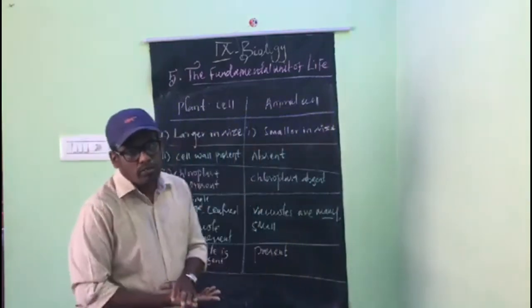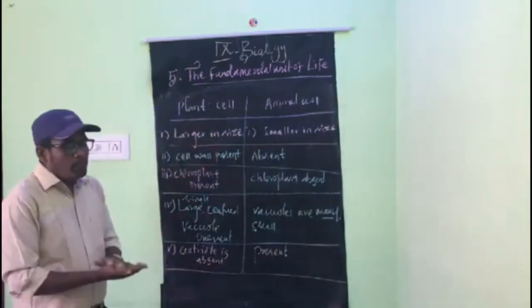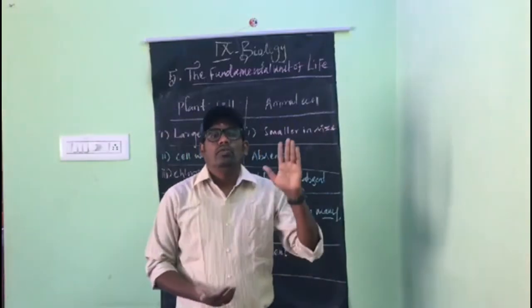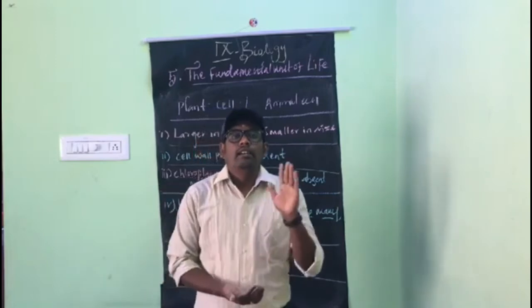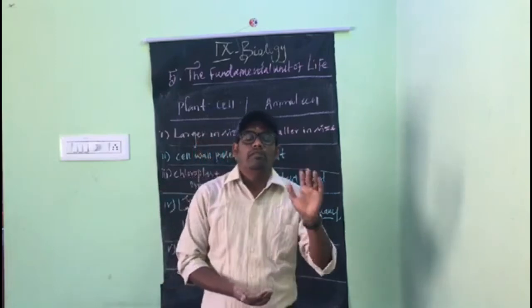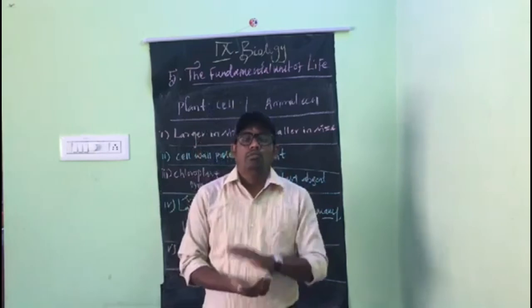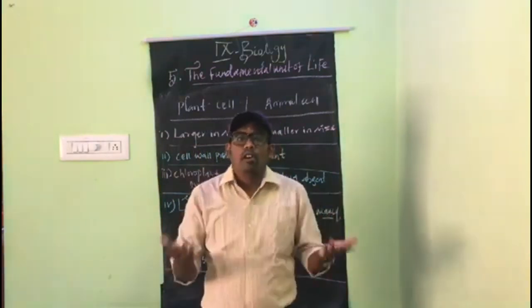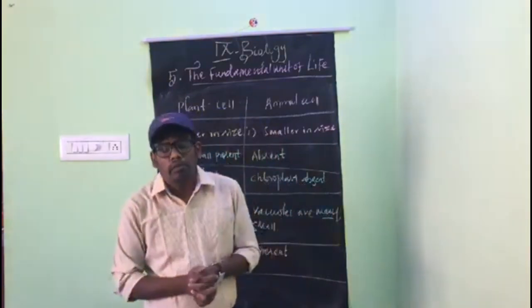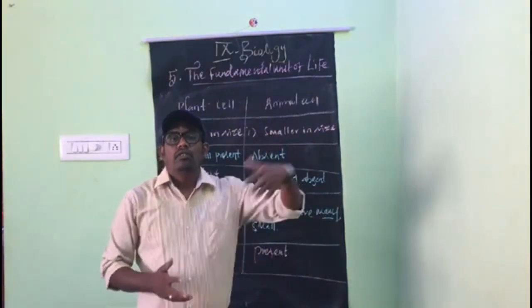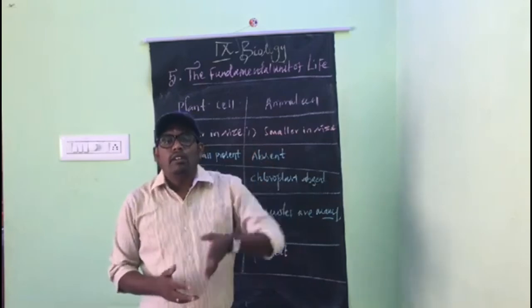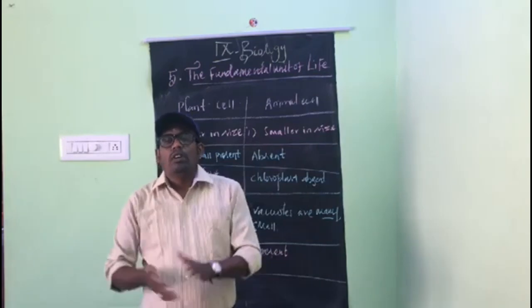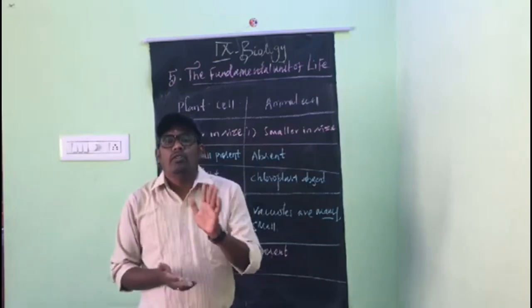These are the major points. So kindly note it down. And a very important one is the diagram. You must follow the textbook diagram which is given in our textbook. In 6th and 7th you may have followed some other plant cell and animal cell diagram, but leave that. When you enter the higher standard, you have to follow the textbook diagram.